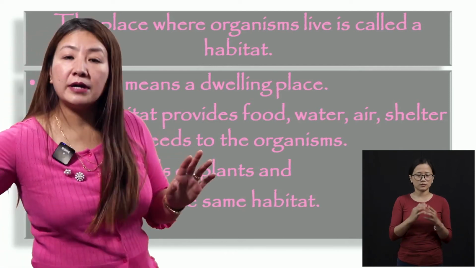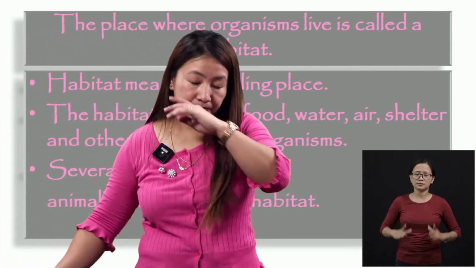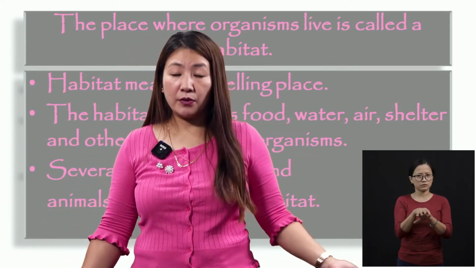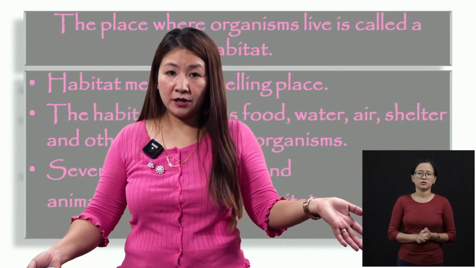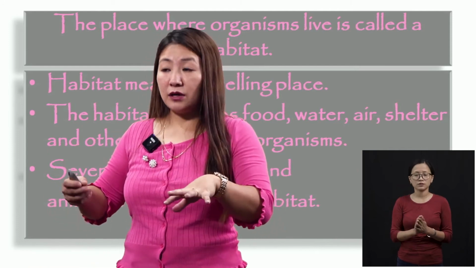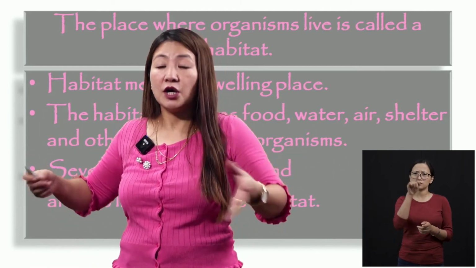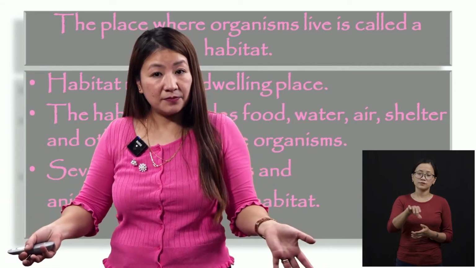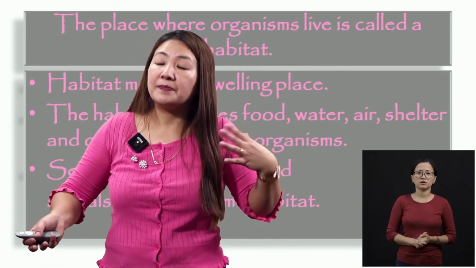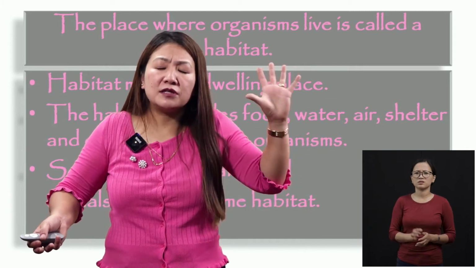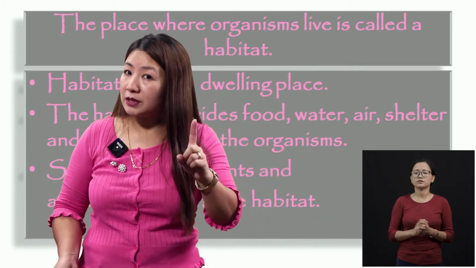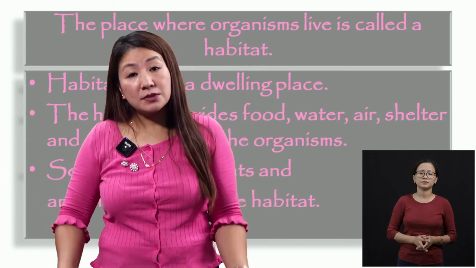In one particular habitat, let us see in the water, you don't find only fishes, yes or no? In the sea or ocean or river, you don't find only fish, but you will find some plants, starfish, whales, dolphins, so many different kinds of animals you will find in the sea, right? Even in the desert you'll find different kinds of plants and animals. So in one particular habitat, many organisms can survive.